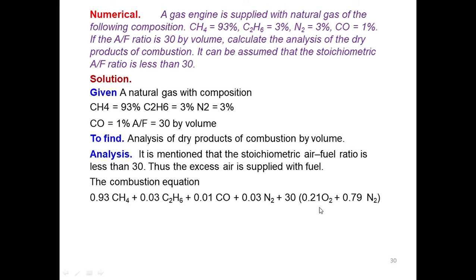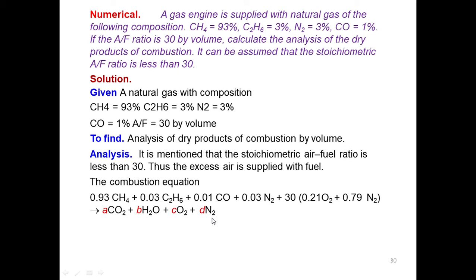So you can write 30 as the air requirement, in which 0.21 is oxygen and 0.79 is nitrogen. So this equation will give us the CO2, which we have to find out how much it is. Then it will give us H2O. Okay, and nitrogen is an inert gas. We are going to consider that nitrogen comes out as it is.